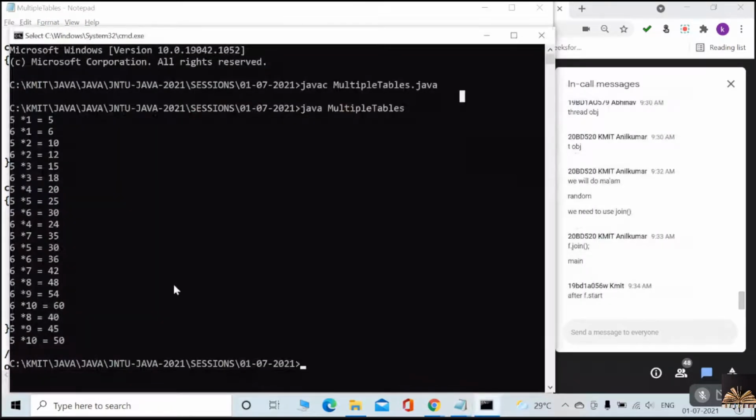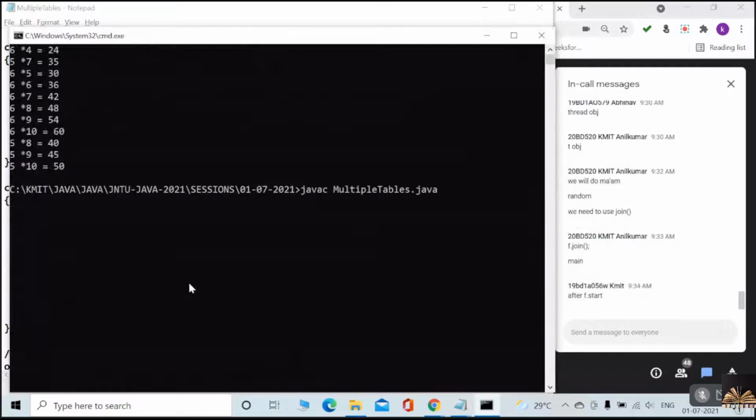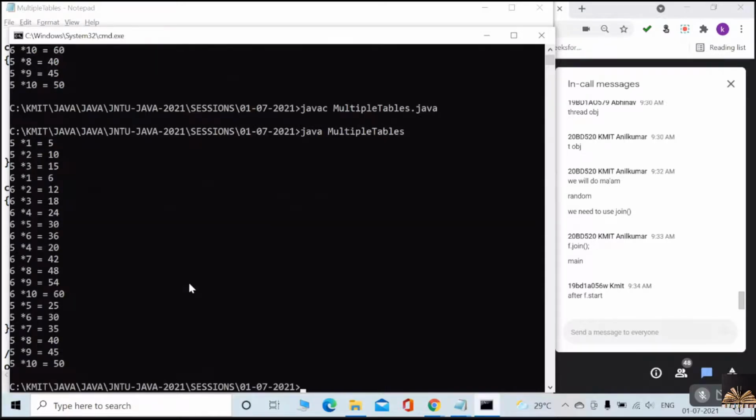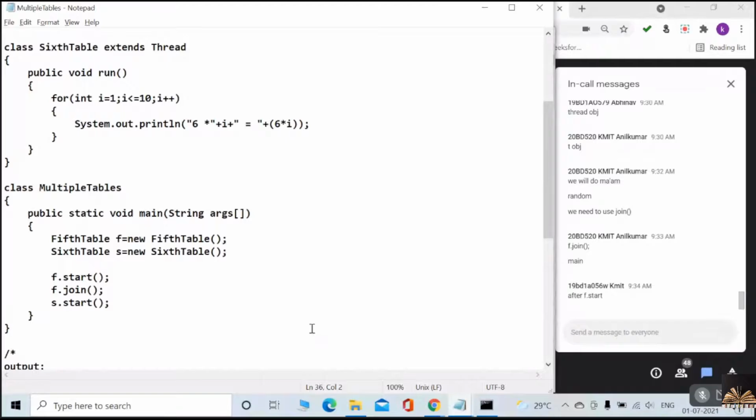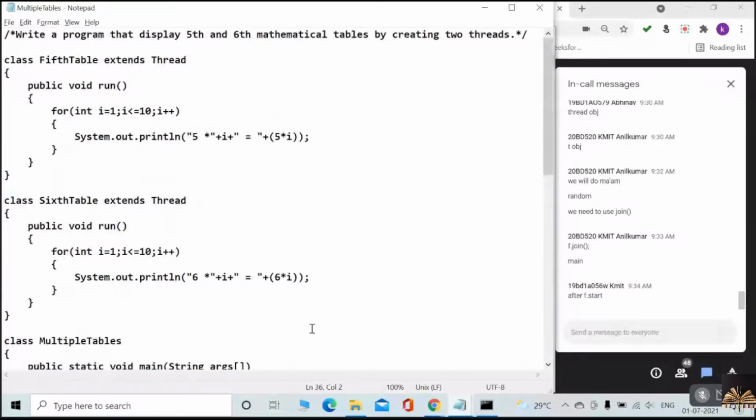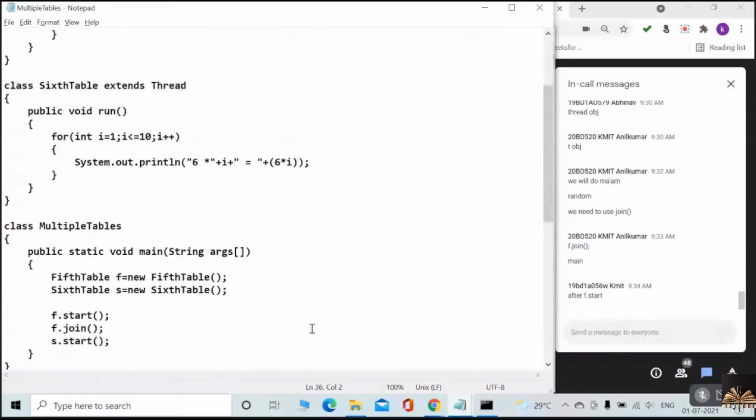So we will see right now once again. So what happens? What happened again? Join is also not considered. Sometimes it is also behaving in a weird way.